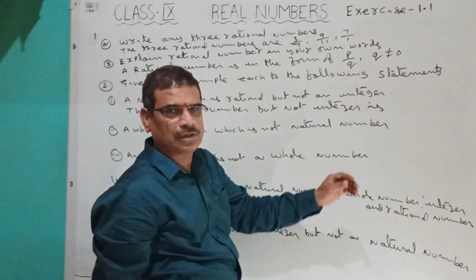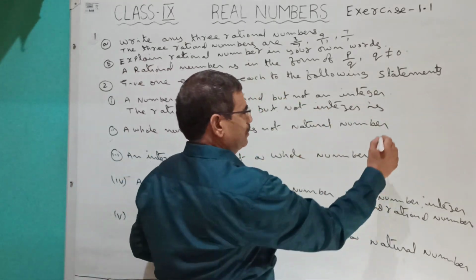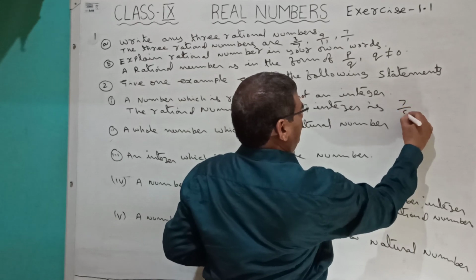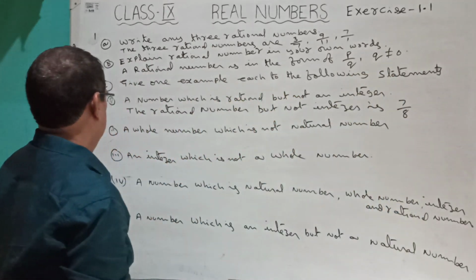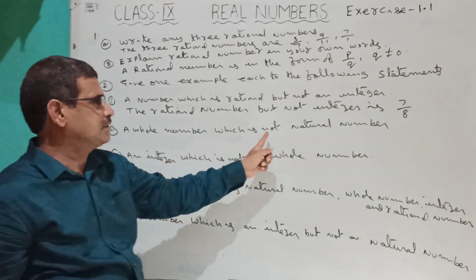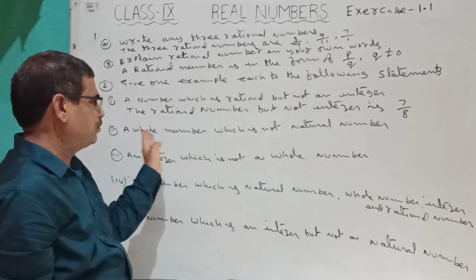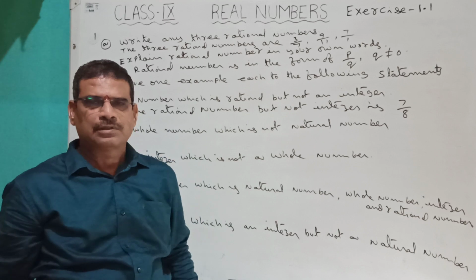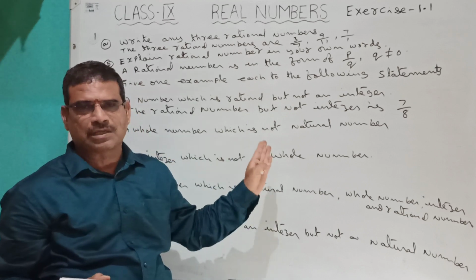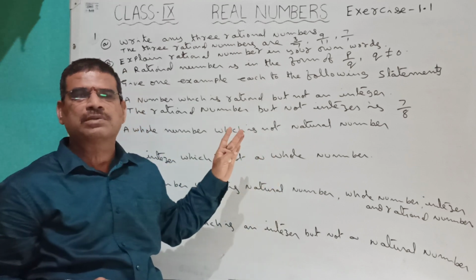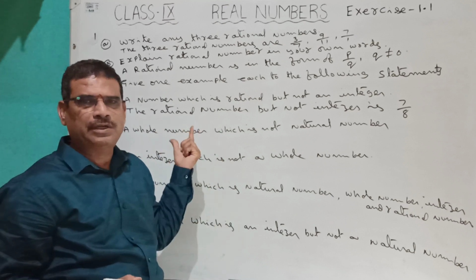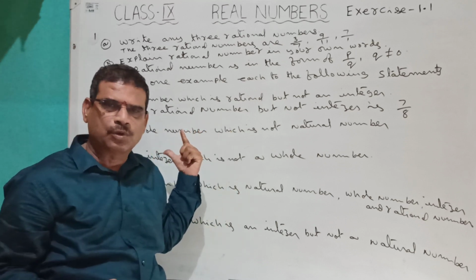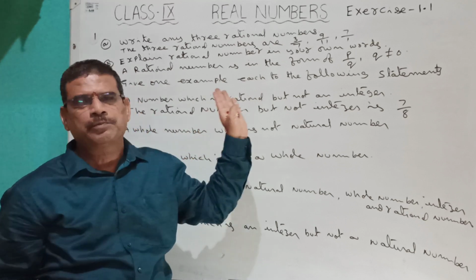A rational number but not an integer is, you can write any fraction, 7 by 8. Next, a whole number which is not a natural number. You have to say a whole number, but that number is not a natural number. You already know natural numbers begin with 1 and whole numbers begin with 0. If you write 0, that belongs to whole numbers and does not belong to natural numbers.